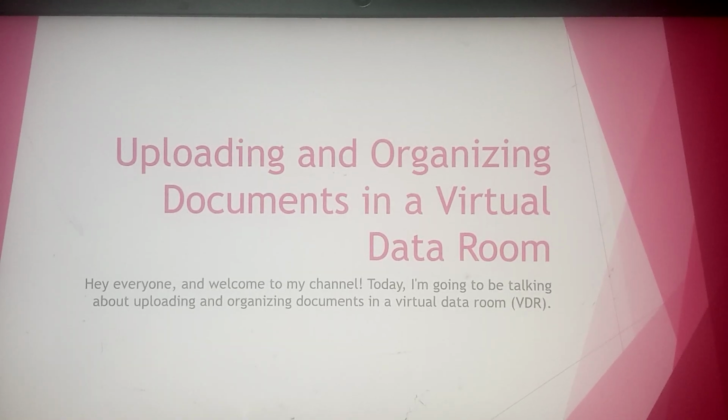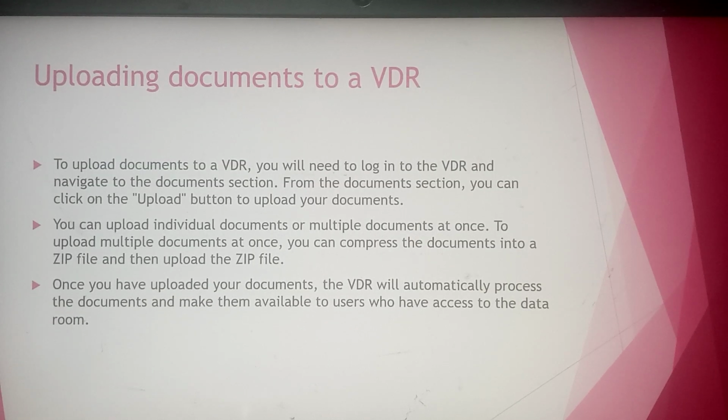Today I'm going to be talking about uploading and organizing documents in a virtual data room. Let's go. Uploading documents to a VDR. To upload documents to a VDR, you'll need to log into the VDR and navigate to the document section. From the document section, you can click on the upload button to upload your documents. You can upload individual documents or multiple documents at once. To upload multiple documents at once, you can compress the documents into a zip file and then upload the zip file. Once you have uploaded your documents, the VDR will automatically process the documents and make them available to users who have access to the data room.